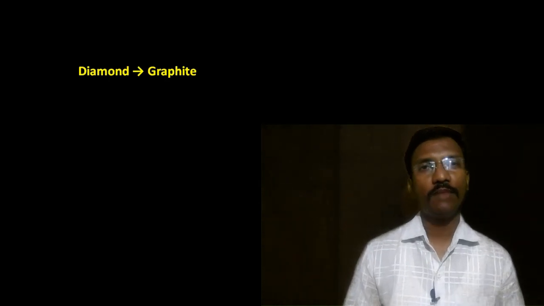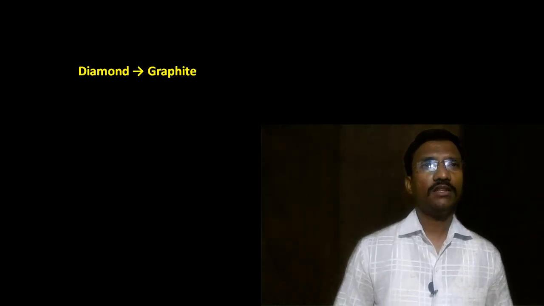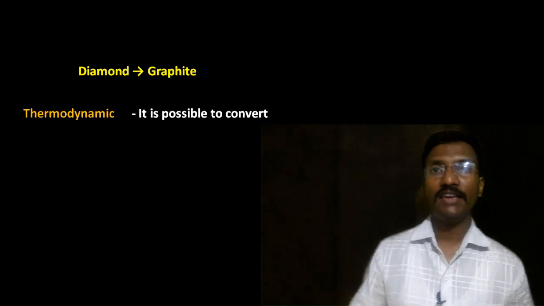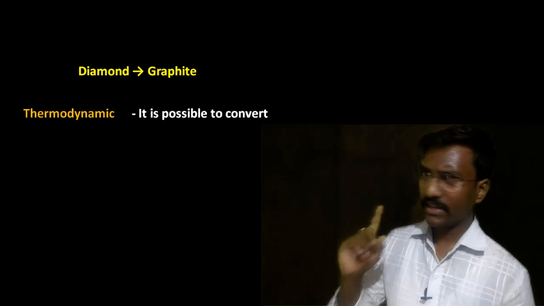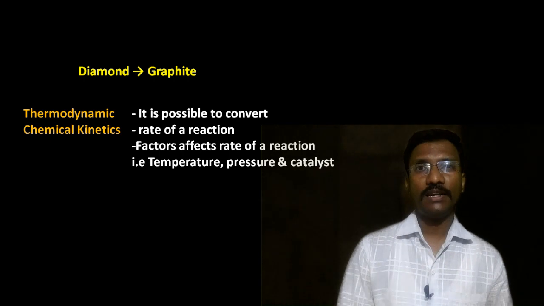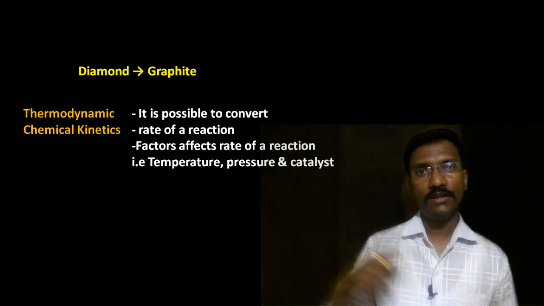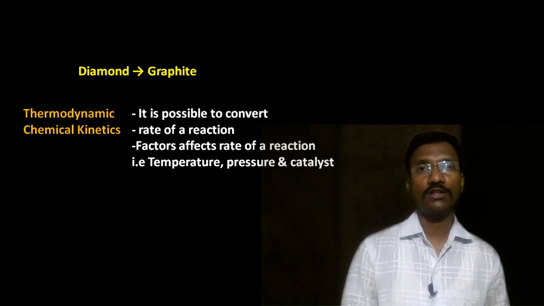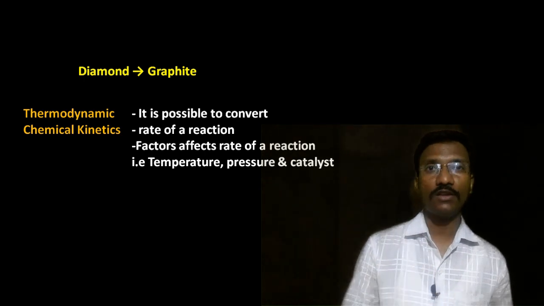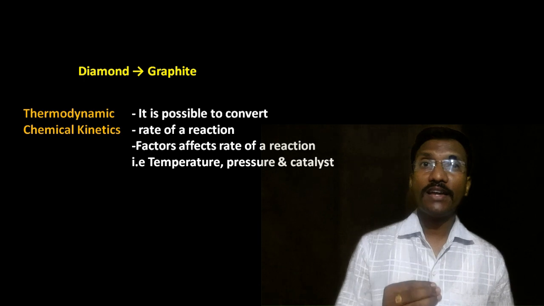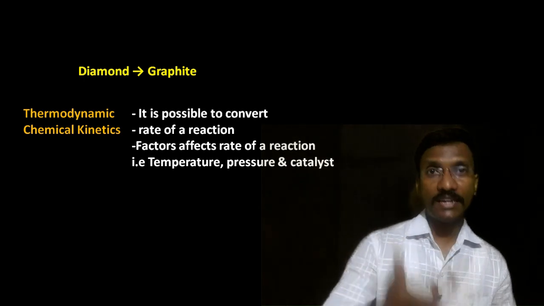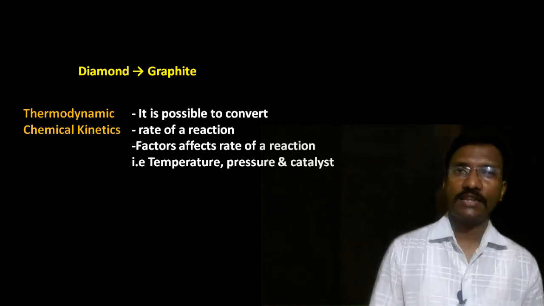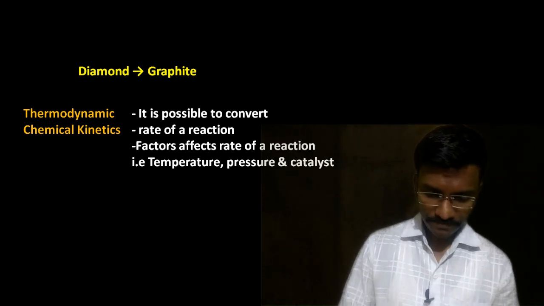I hope you are very much familiar with thermodynamics from first PUC. It tells whether it is possible to convert a diamond into graphite. These concepts are explained by thermodynamics, whereas chemical kinetics also explains the rate of chemical reaction, meaning how much time is needed to convert the diamond into graphite. And not only the rate of reaction, it also explains the factors influencing the rate of reaction. It means what criteria are needed to increase the conversion of diamond into graphite. This is commonly the catalyst, pressure and temperature.